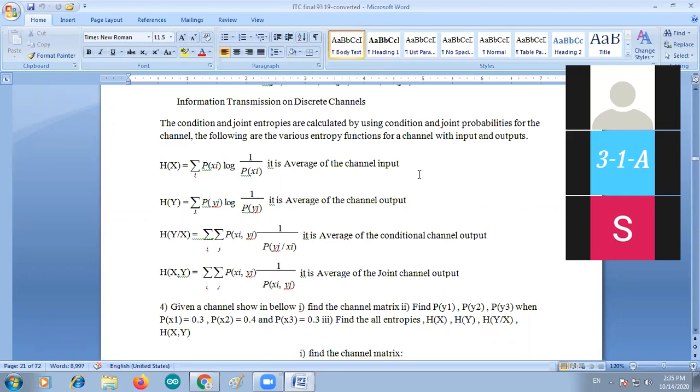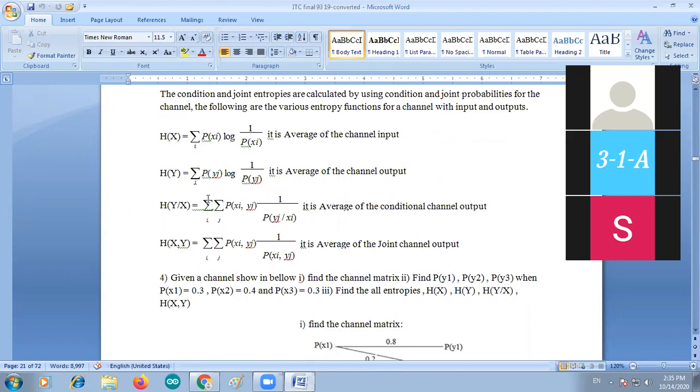Like the output entropy, H of y is equal to sigma P of yj, where j is an integer value, log 1 by P of yj. It is the average of the channel output. So H of x is the input entropy and H of y is the output entropy, and they depend on their probabilities. H of x is equal to sigma P of x log 1 by P of x. H of y is equal to sigma P of y log 1 by P of y.